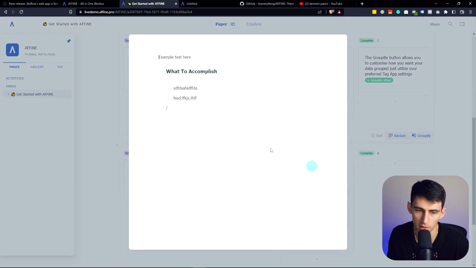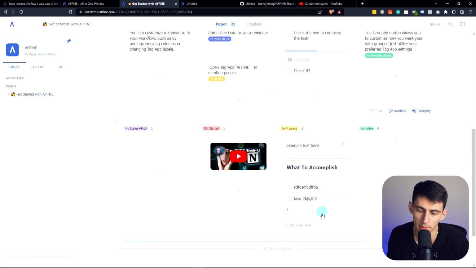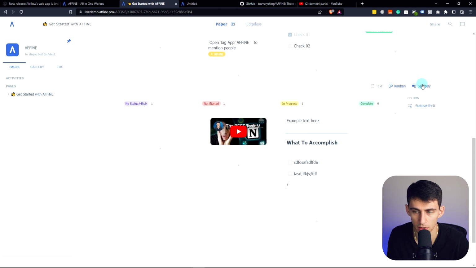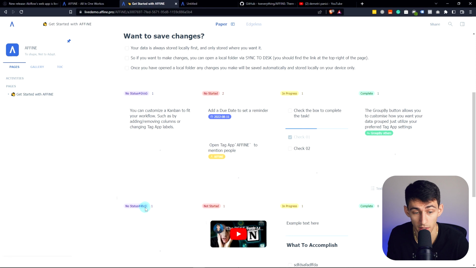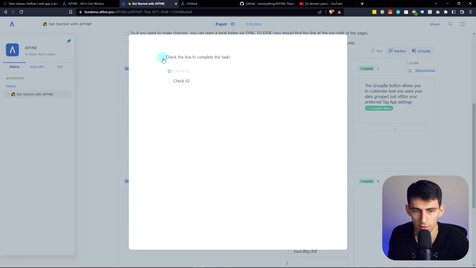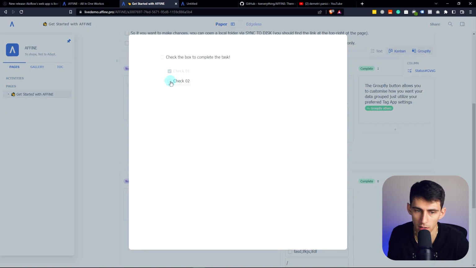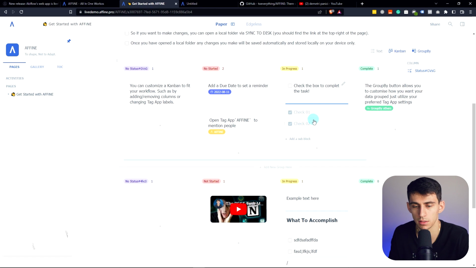It's showing subblocks within it rather than it being within the page. That's a little unique. I'm not sure how I feel about that. So these are all subblocks rather than a page that you open up. Okay, well that's a new kind of thinking here. Group by. Okay, group by the column. You can do this, the weird status number here. Okay, and group this by. All right, check this guy off. Oh, it has subblocks here. How smart of this. Is there a progress bar? That is smart. We got progress bars basically automatically built in.